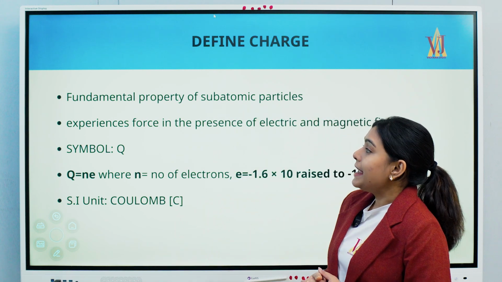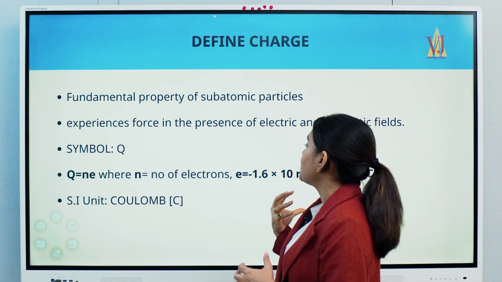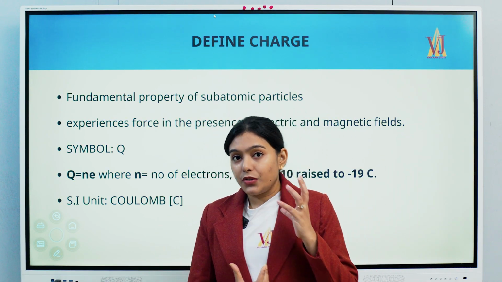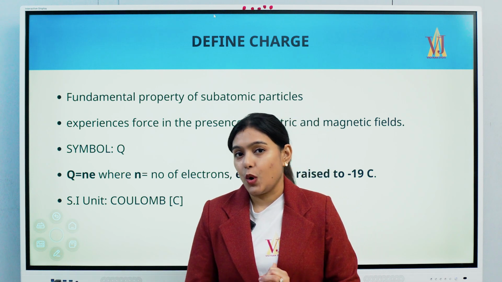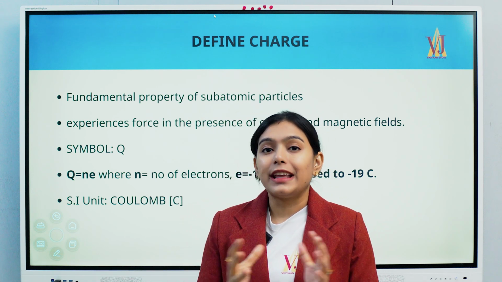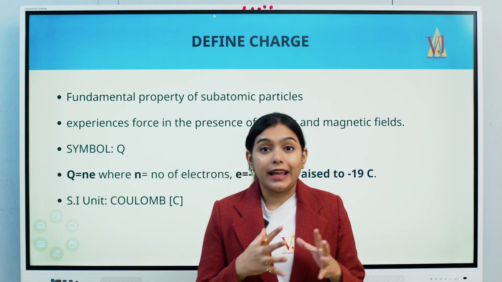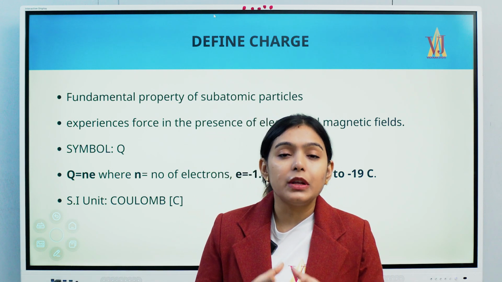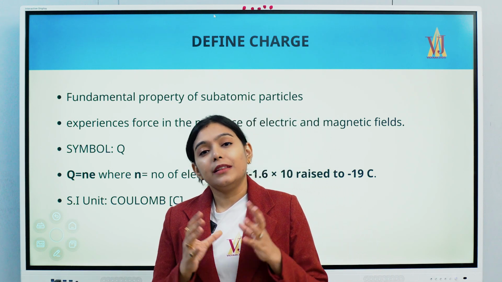Next, it experiences force in the presence of electric and magnetic fields. It was already explained that the electrons were jobless, not getting any guidance on how to flow. But as soon as we introduce one battery, we know the battery has positive and negative terminals.